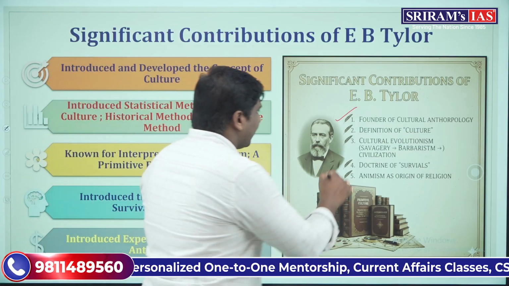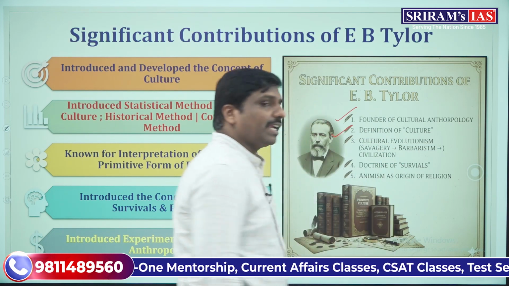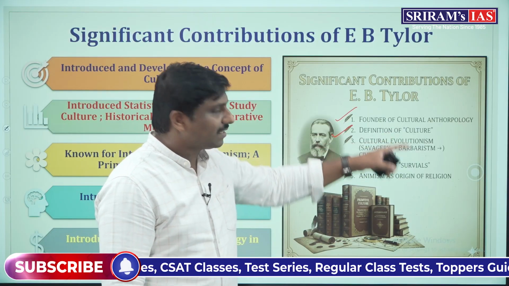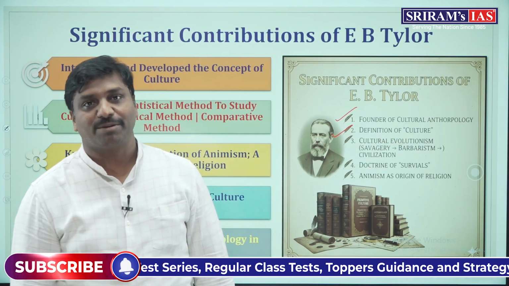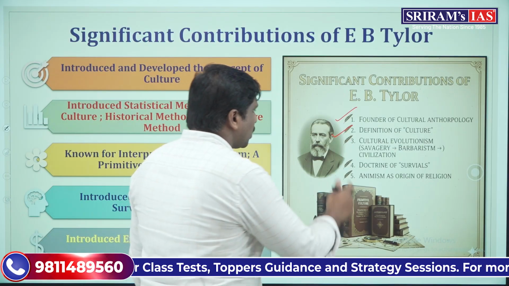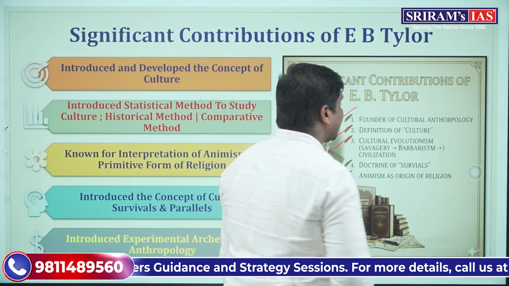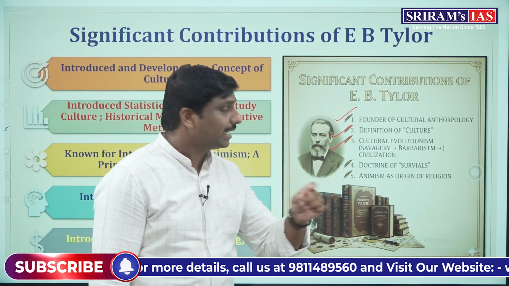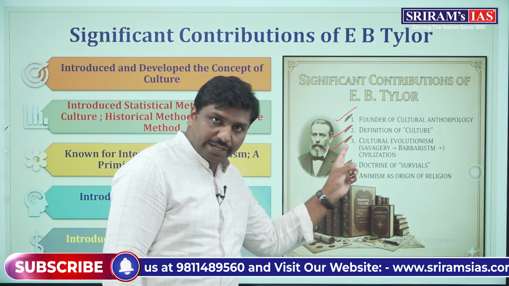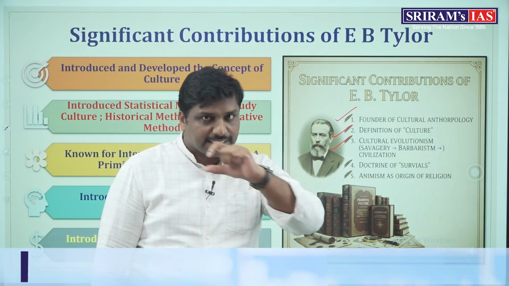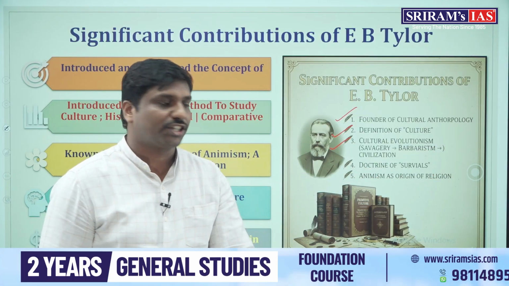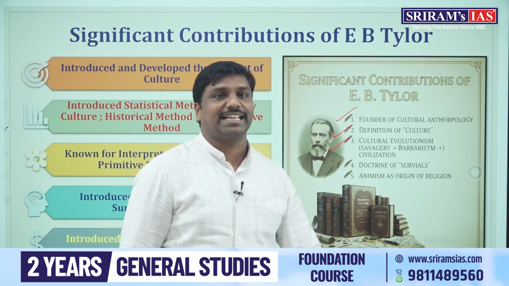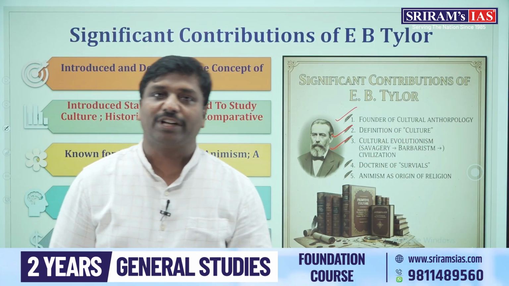Then he gave a systematic, comprehensive anthropological definition of culture. This is another important contribution. Then he gave a systematic evolutionary theory of classification, where he put forward that culture evolves in a unilinear fashion, in a single sequence, stage after stage, from savagery through barbarism to civilization.